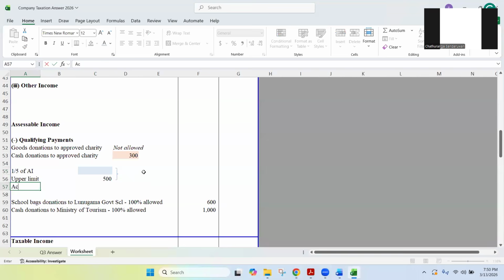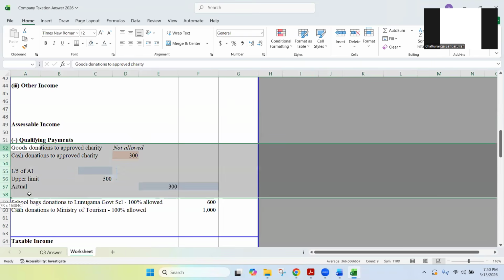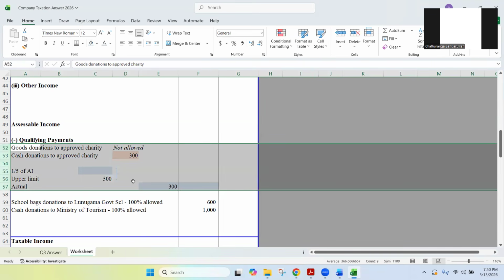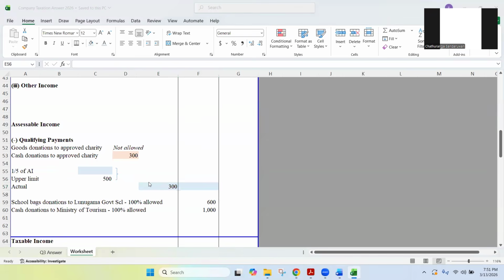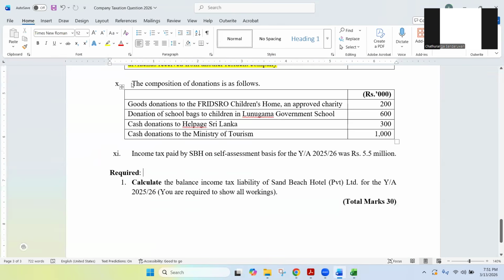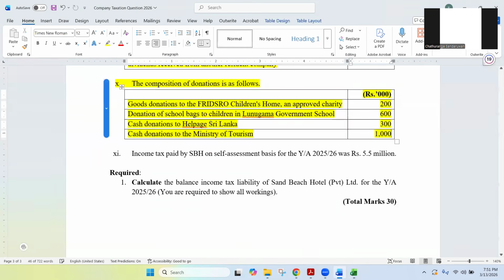Then you again compare with the actual amount. Actual amount is how much? 300, because we have 300, right? This is the actual amount, 300. You take the lower of these two values, that amount will be deductible. So we'll do it once we have the taxable income. For now, you can memorize that this is the process we need to follow. Okay, so donations we have considered. Once taxable income is done, we can complete there. Fully considered.